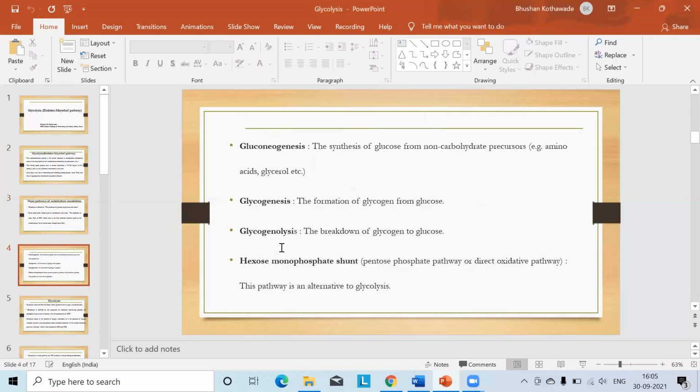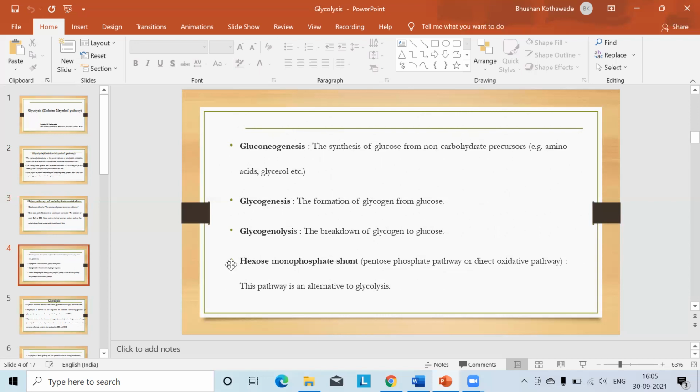The third pathway is gluconeogenesis, which is the synthesis of glucose from non-carbohydrate compounds like amino acids, glycerol, propionate, etc. Glycogenesis is the formation of glycogen from glucose, and glycogenolysis is the breakdown of glycogen to glucose.